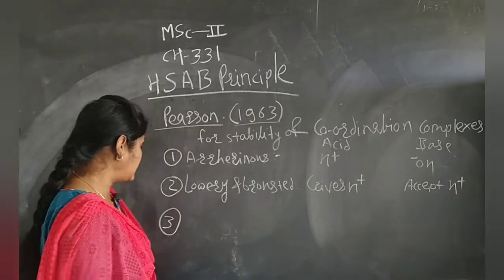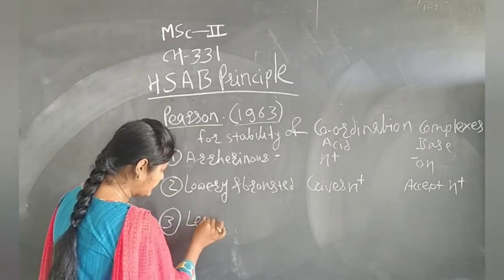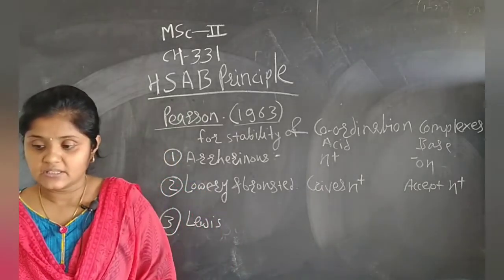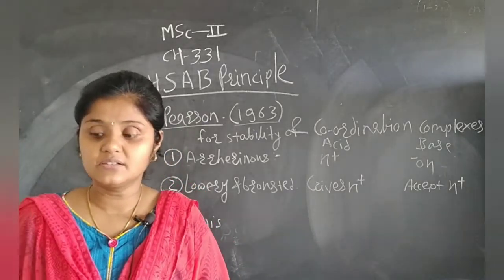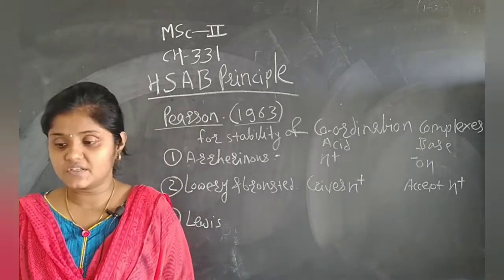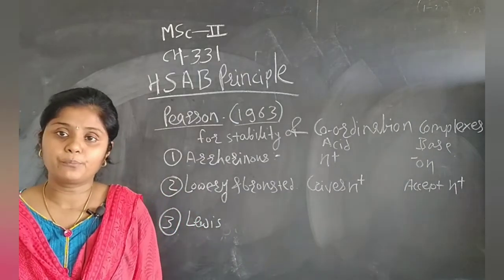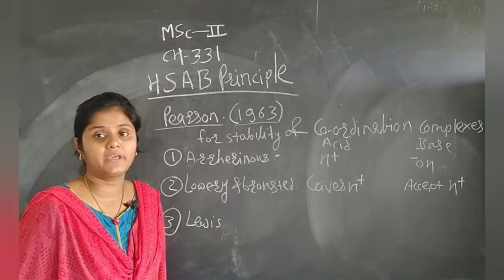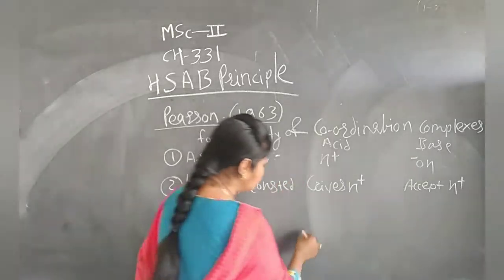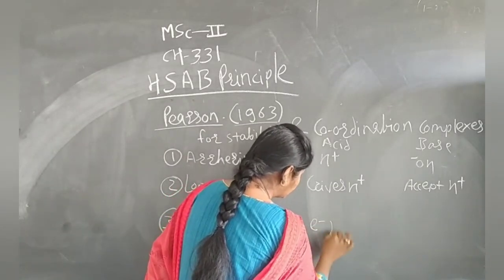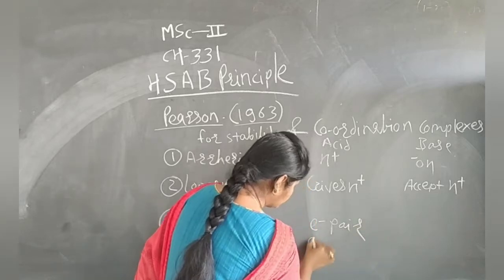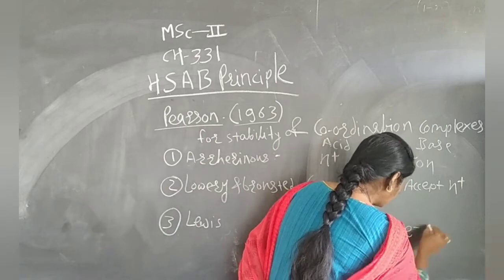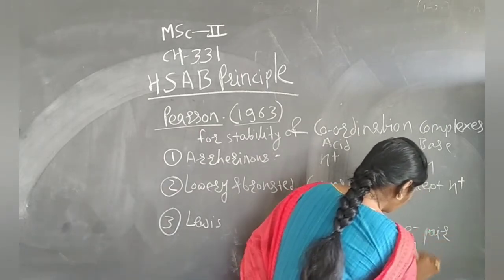And the third theory is the Lewis acid-base theory. According to Lewis, the compound or species which accepts the electron pair is called an acid, or electron pair acceptor, and the compound or species which donates the electron pair is called a base, or electron pair donor.